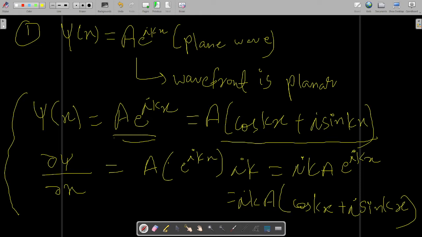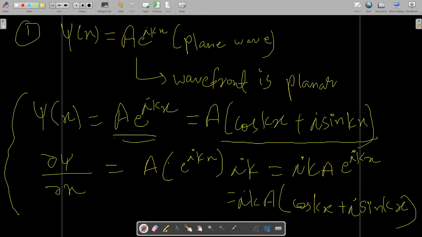Even if one of the conditions is not satisfied, it will not be a realistic wave function. All four conditions which I told you in the previous lectures must be satisfied, only then it will denote a realistic situation. Otherwise it will not denote a realistic situation.